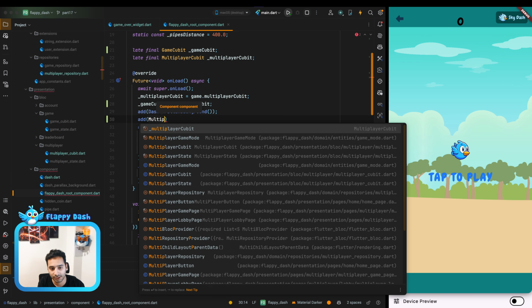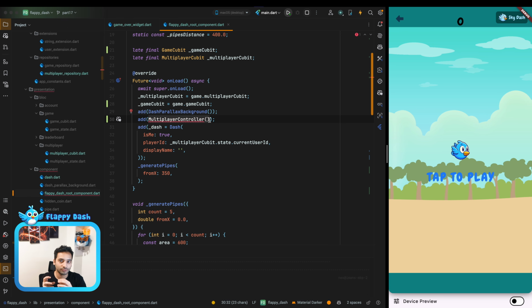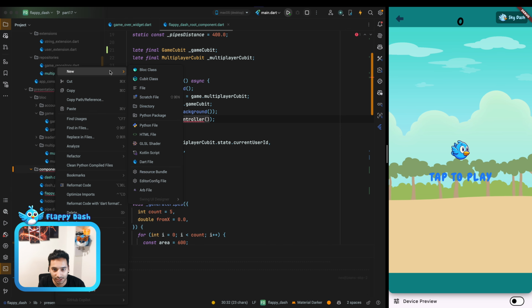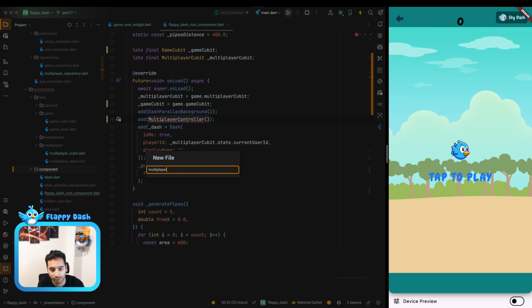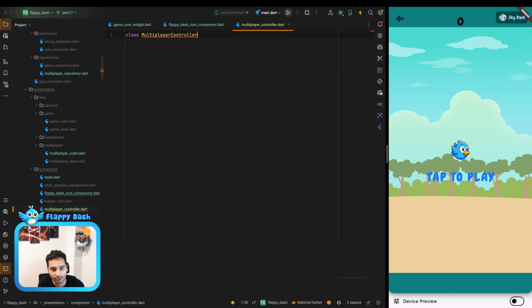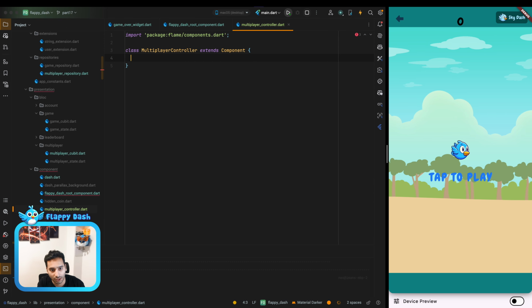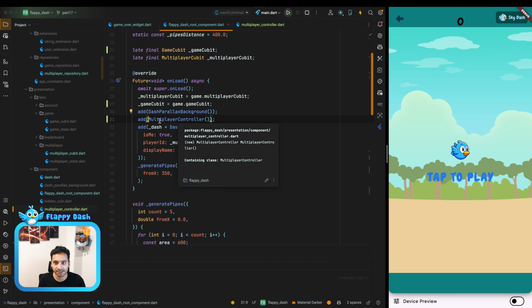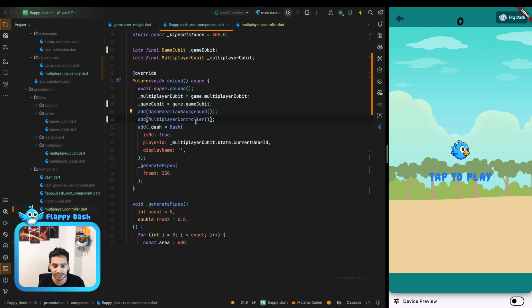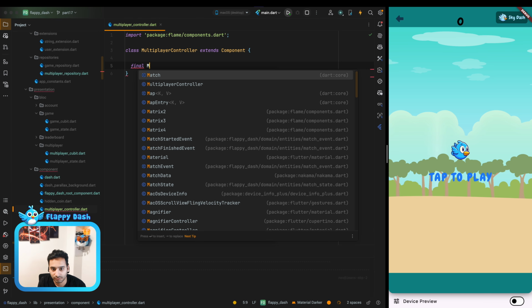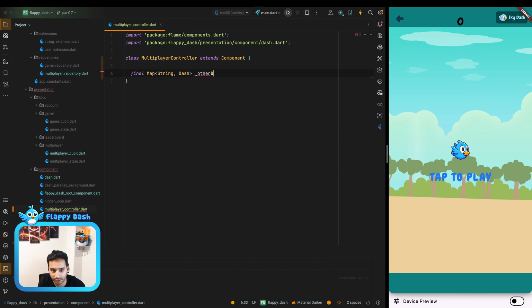And this component is responsible for adding, removing, and calling the jump function for other dashes. And let's create it here. We can call it multiplayer controller. And yeah, so it is just a simple component, and let's import it. I mean, it doesn't have any position or visual thing. It's just a controller that manages something behind the scenes. And inside it, we are going to have a map of a string to dash, other dashes.